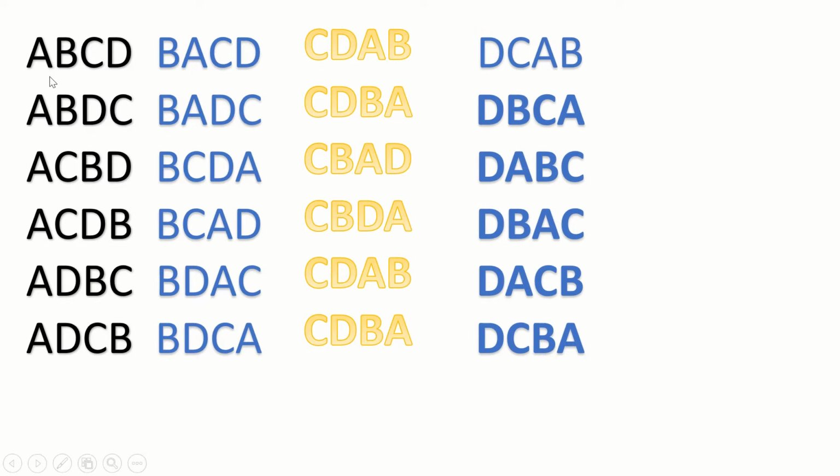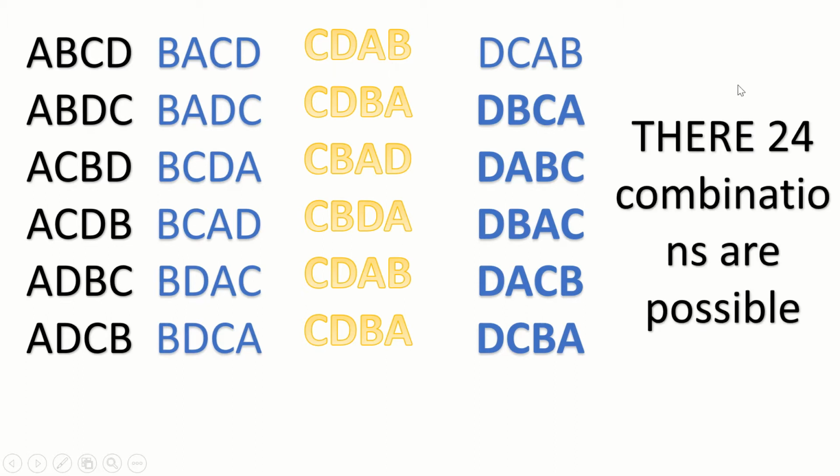Because we are fixing A and there are three letters left, the remaining three books can be arranged in six ways. Then we fix B, and these three books are arranged in six ways. So we get 24 possible combinations out of this.